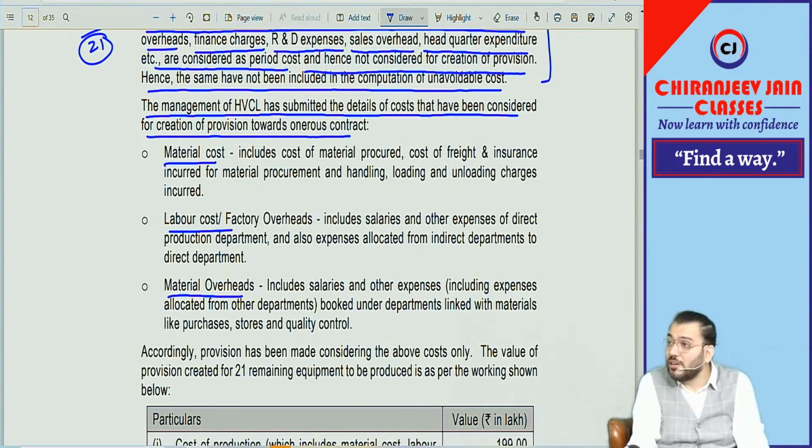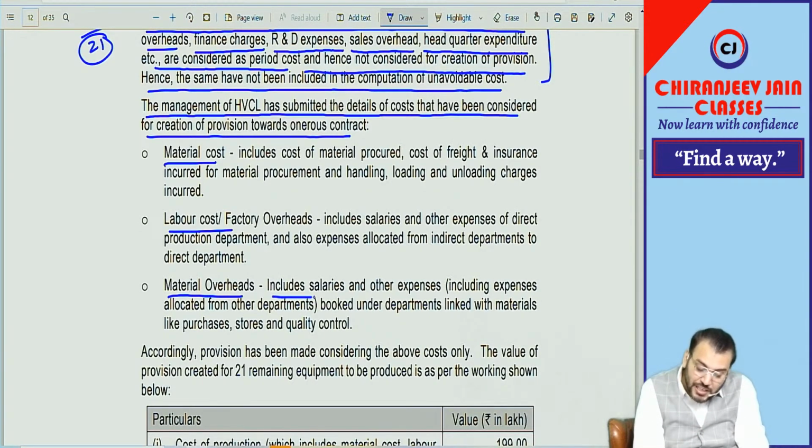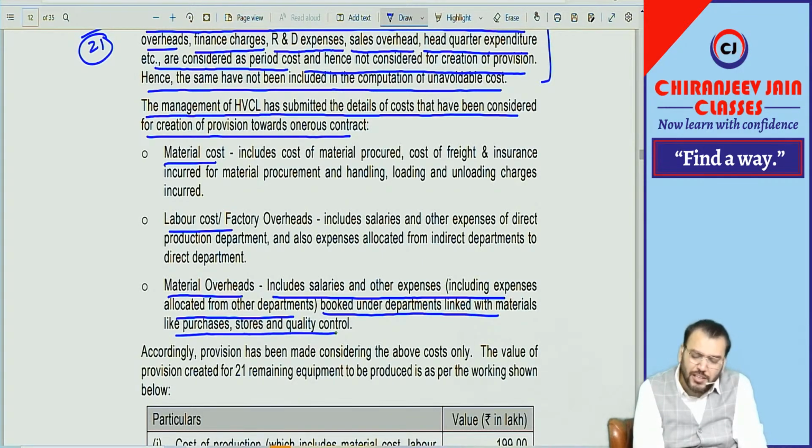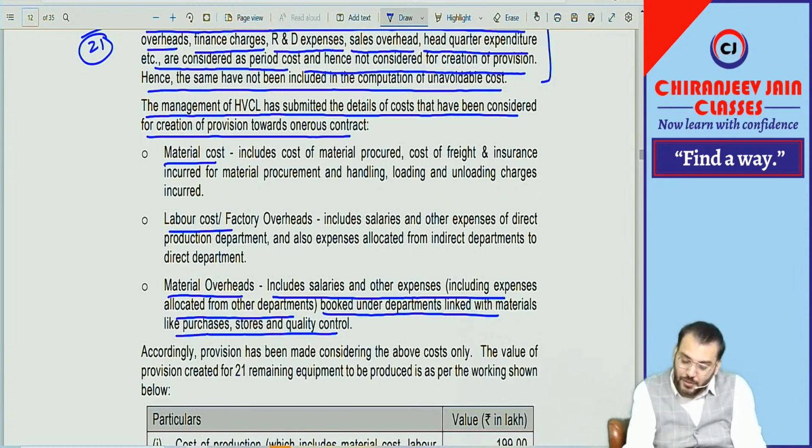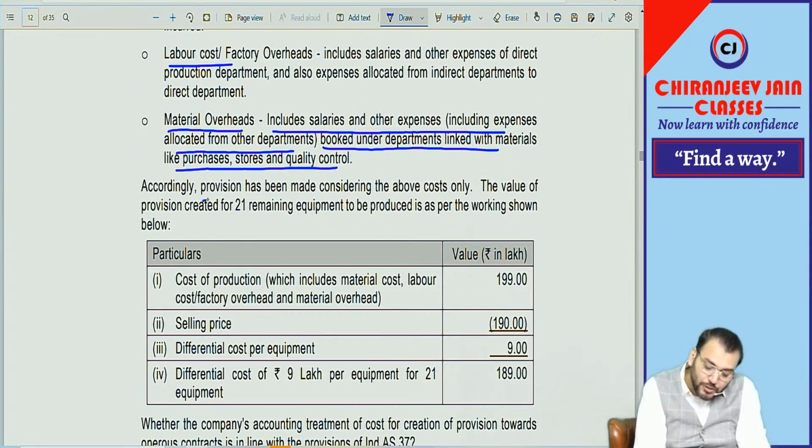Overhead will also be considered which is specific to that construction, that manufacturing. It includes salaries and other expense, including expense allocated over other departments, booked under departments linked with material like purchase, stores and quality control. Means there are some overheads which are specific to manufacturing, and that will also be taken into consideration. Accordingly, provision has been made considering the above cost only.